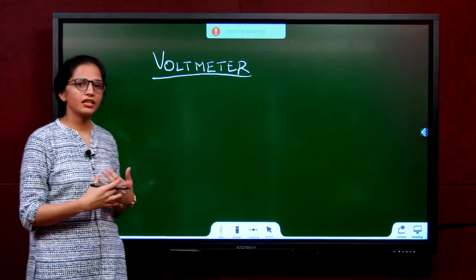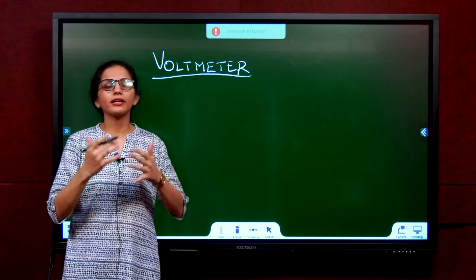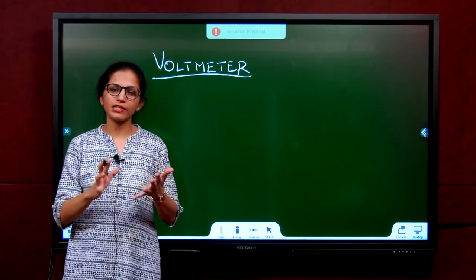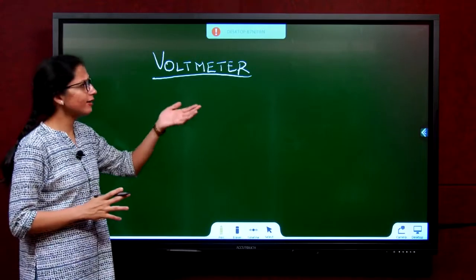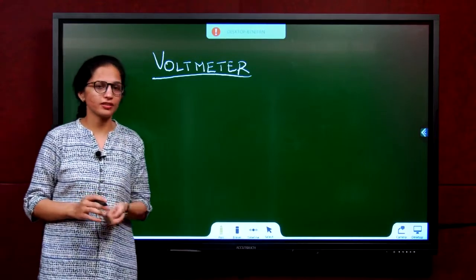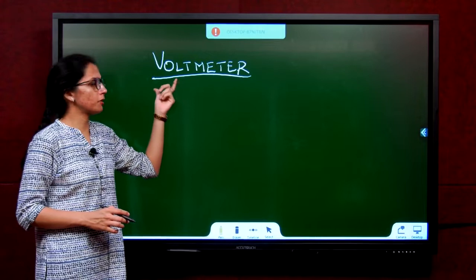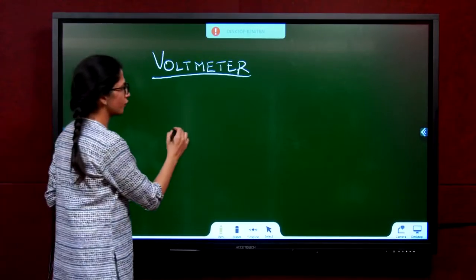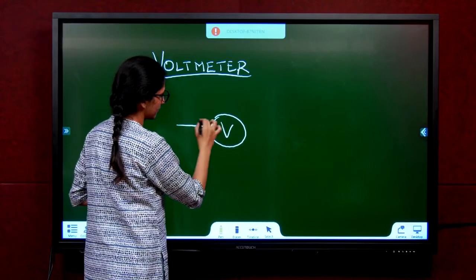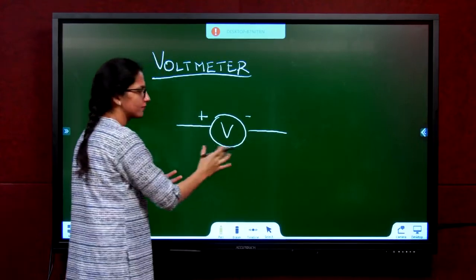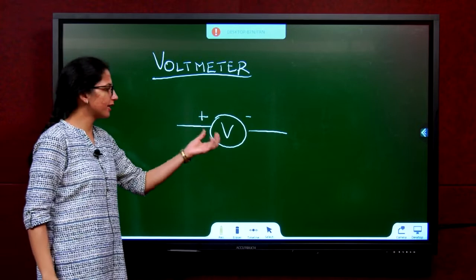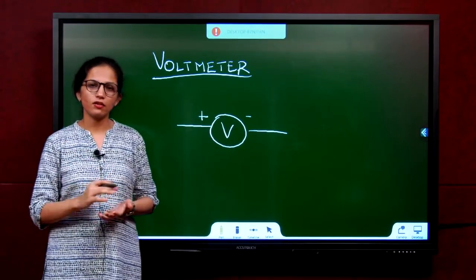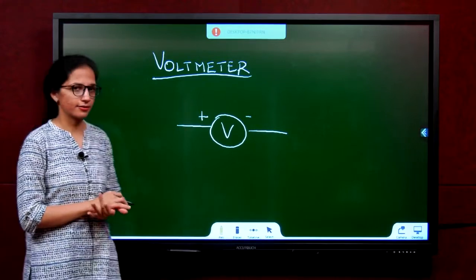So the first quantity we learnt was current, and how do we measure current? Through ammeter. It was a device used to measure current. Like that only we need a device to measure potential difference. So the device used to measure potential difference is called voltmeter. The symbol of a voltmeter is given as this. Put a circle, put a V, it has positive, negative. How to connect the positive, negative? We will learn when we learn to draw circuits.